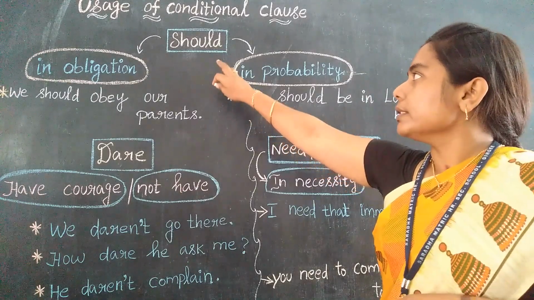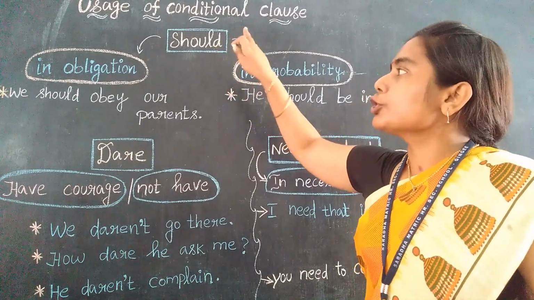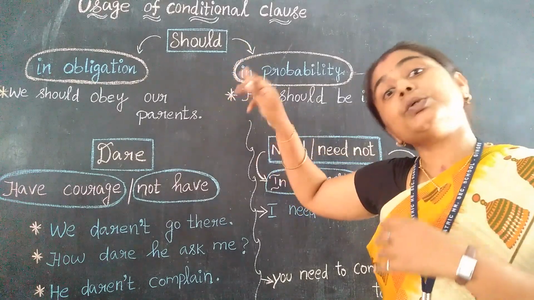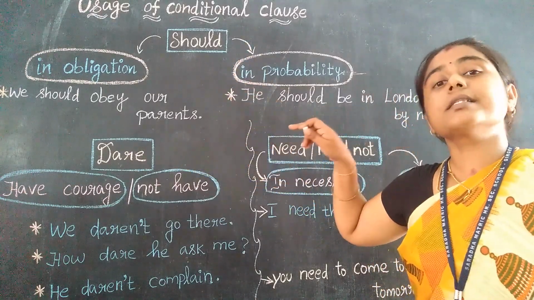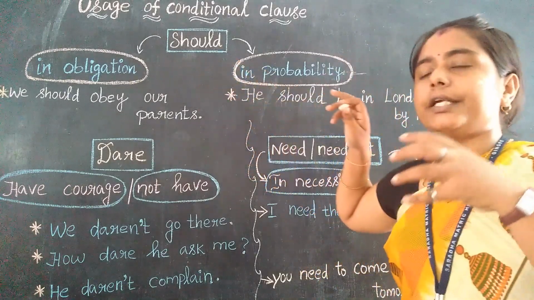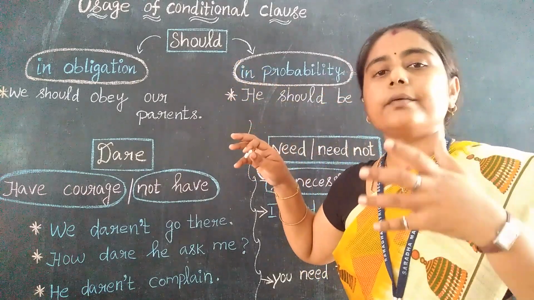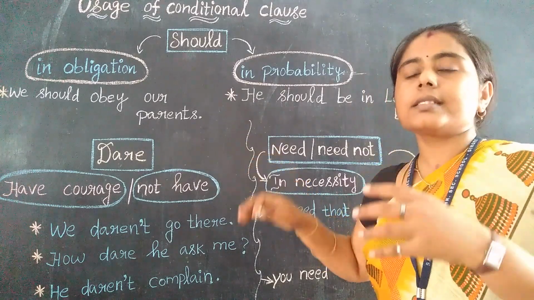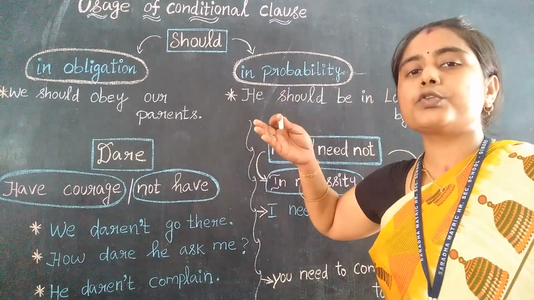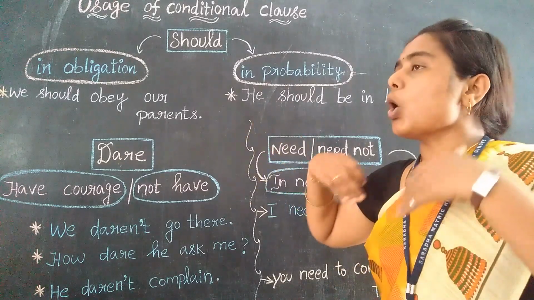Let us go and see should, and where we should use it. Here I am insisting on should. You already knew that should is used for ordering others. Generally we use it to order others.